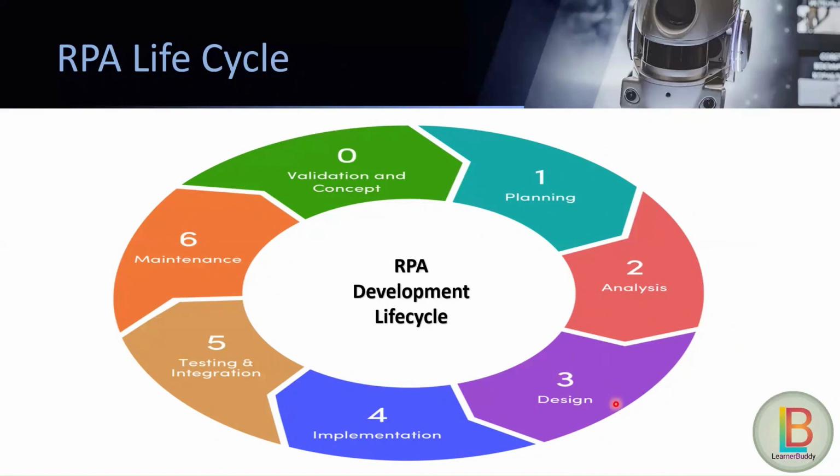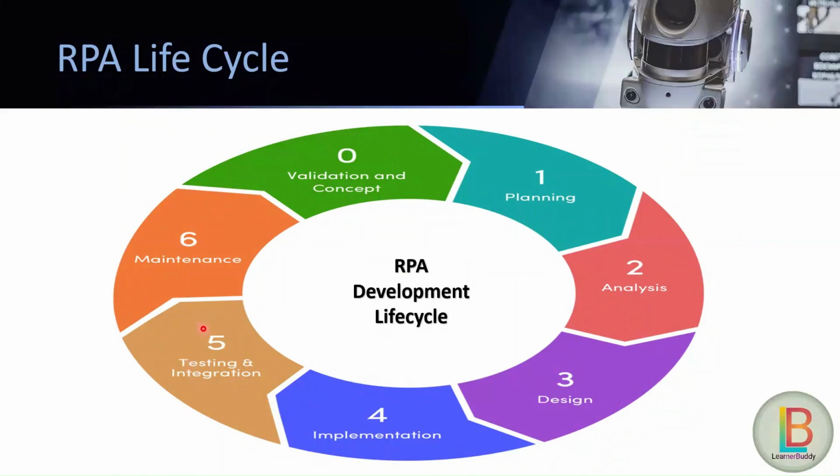Once the design is ready, we go for the implementation step, which will be done by the developers. Once the developer has done the implementation, we go for testing and integration. Here the testing team will test all the scenarios, whether a good-path scenario or a potential risk. Those will be validated by the testing team, along with the UAT phase.